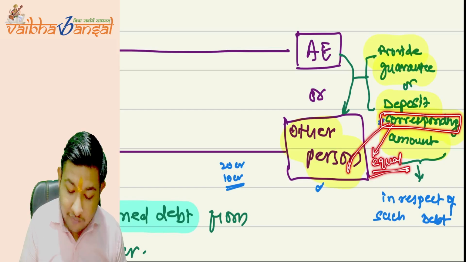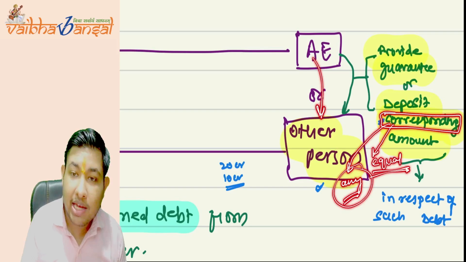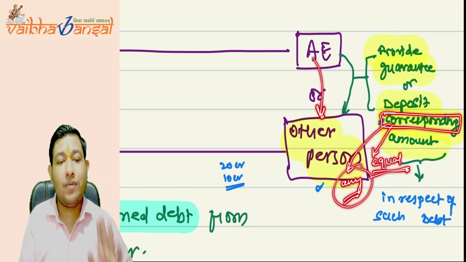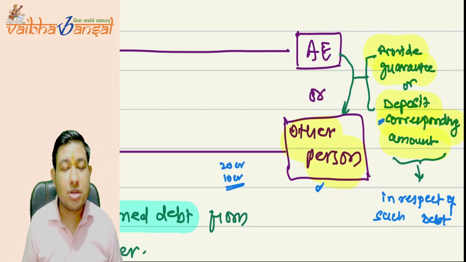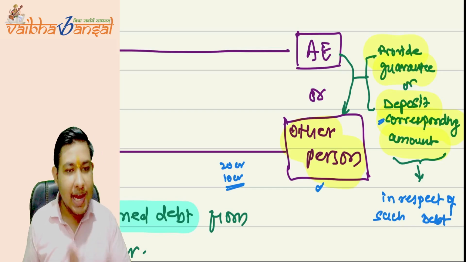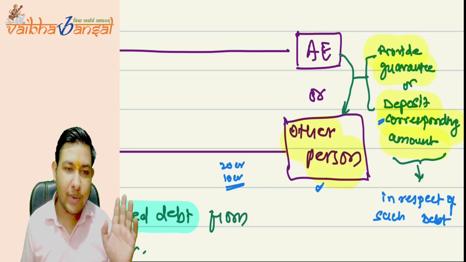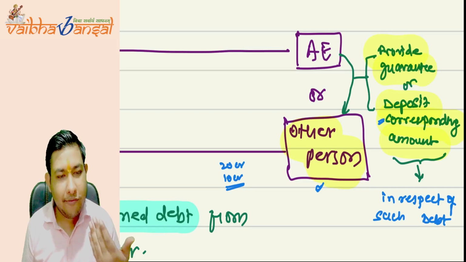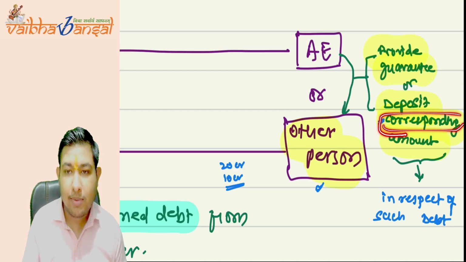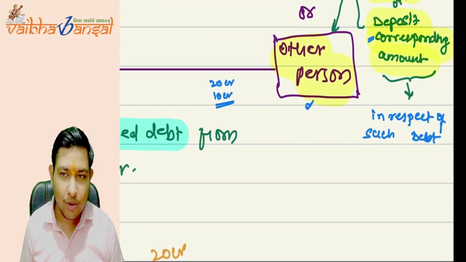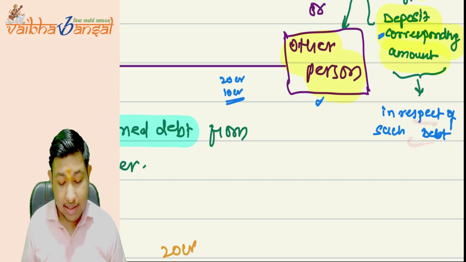But some say that if any amount is repatriated from the AE to the other person, then also we will consider it as the AE having deposited the corresponding amount. Both views have been taken, so you are free to choose whichever alternative you want in respect of such debt. I hope it is clear.